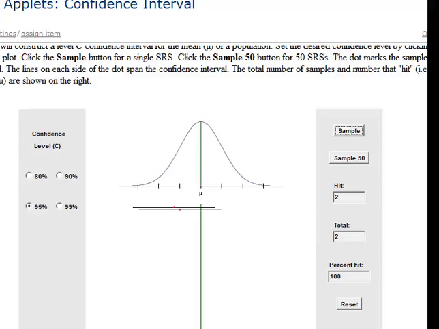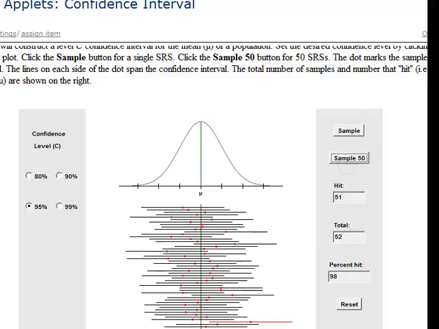Suppose I take another sample. I get a slightly different sample statistic. I add the margin of error. I subtract the margin of error. Here's my interval estimate. It does contain the true population proportion. Suppose I do that 50 times. Notice that almost all of these interval estimates do contain the true population proportion. But look at this one red one right here.